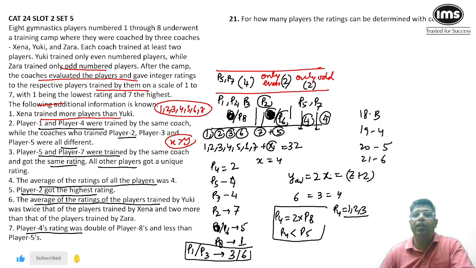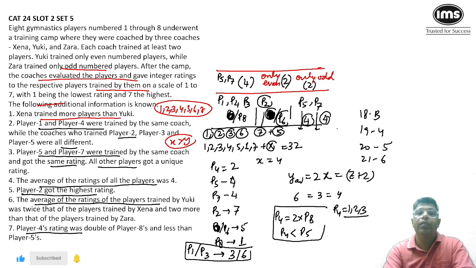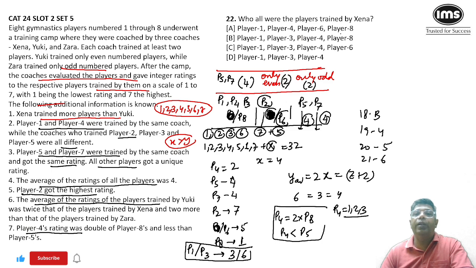For how many players can the rating be determined with certainty? I think we have clearly said 6 people. We are very, very certain. For 2, we are confused. So the answer is 6. And who are all the players trained by X? Players number 1, 3, 4 and 8. Option B is the correct answer. So that's it, guys.